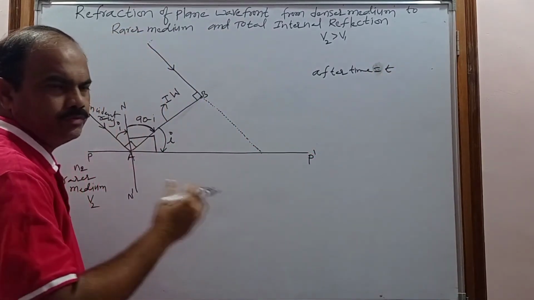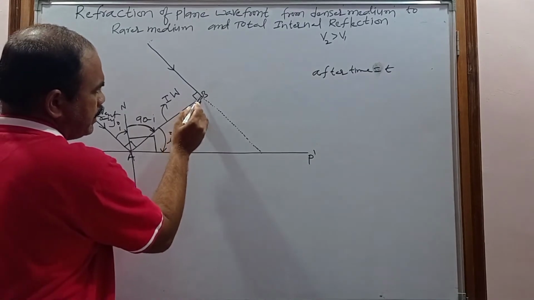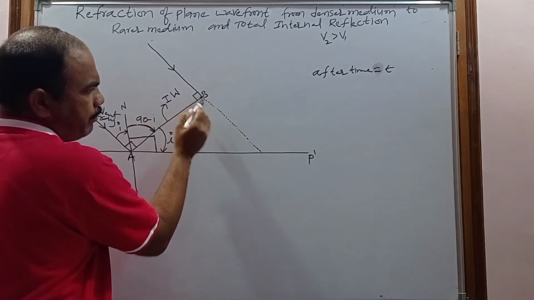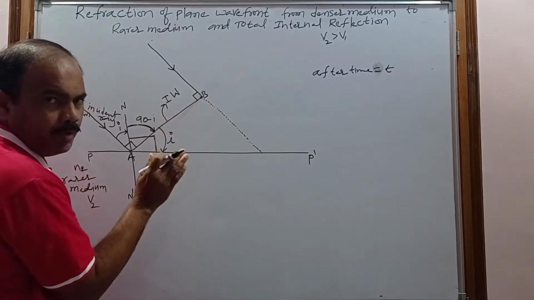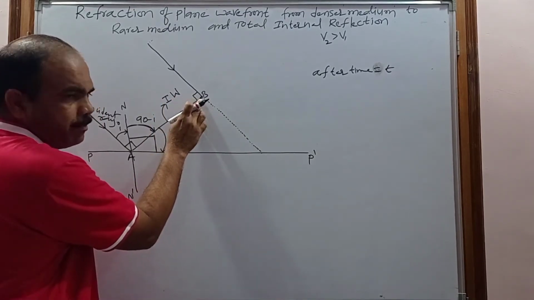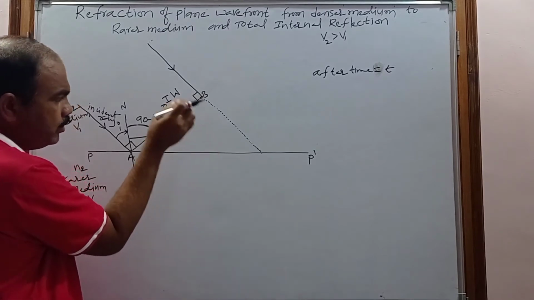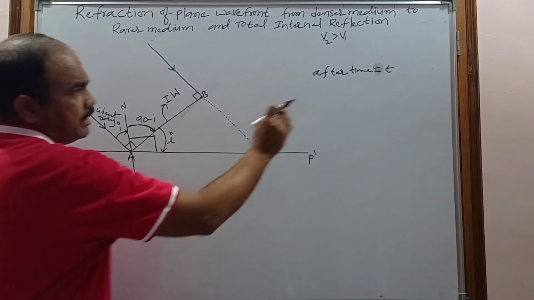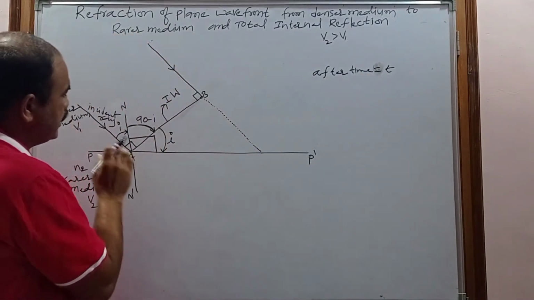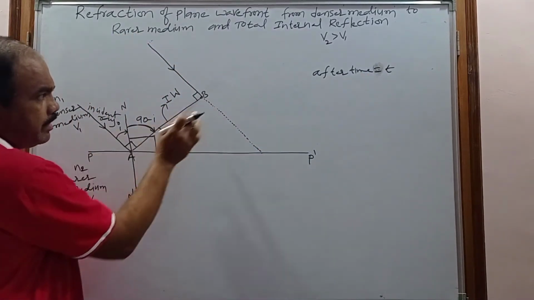We are going to find it. The time taken by the secondary wavelet to go from B to the surface is T. With what velocity does the secondary wavelet coming from B move? V1. So within the time T, it is moving with velocity V1, so it travels some distance.